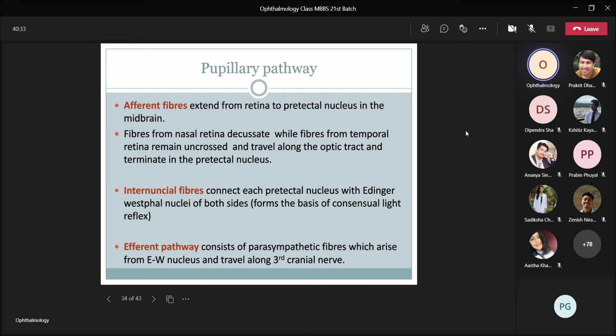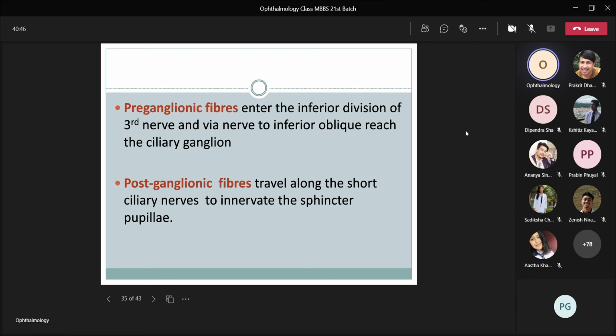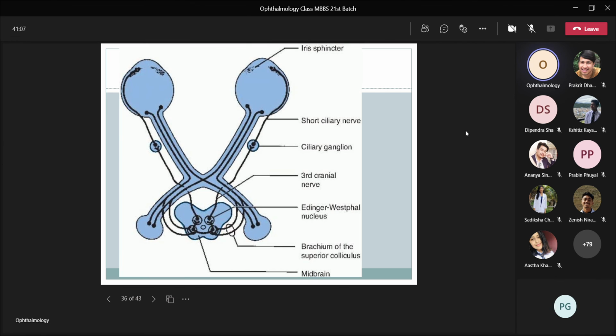Then comes the efferent pathway, which consists of parasympathetic fibers from the Edinger-Westphal nucleus. They travel along the third cranial nerve. From there, preganglionic fibers enter the inferior division of the third nerve and via the nerve to inferior oblique reach the ciliary ganglion. The postganglionic fibers travel along the short ciliary nerves to innervate the sphincter pupillae and then the pupil constricts. So this is the pupillary pathway.